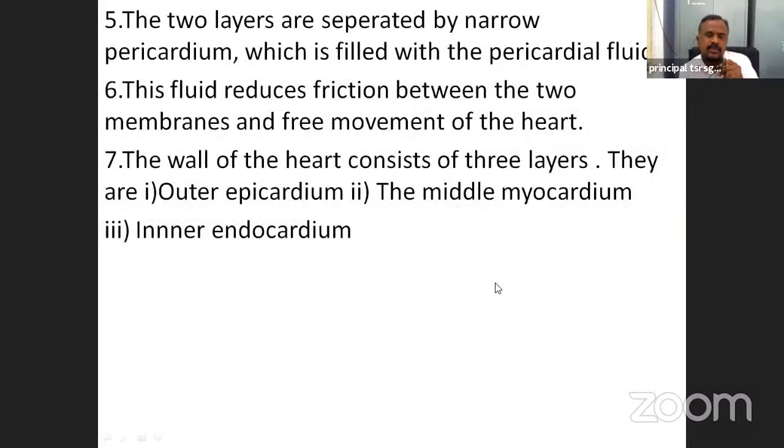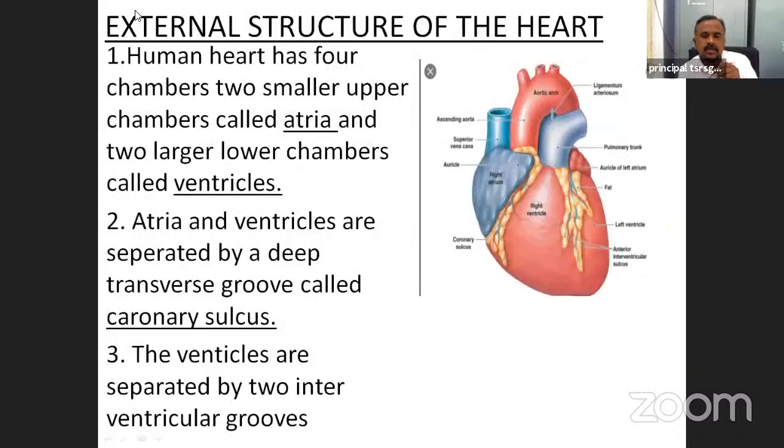Next, the external structure of the heart. The human heart has four chambers.